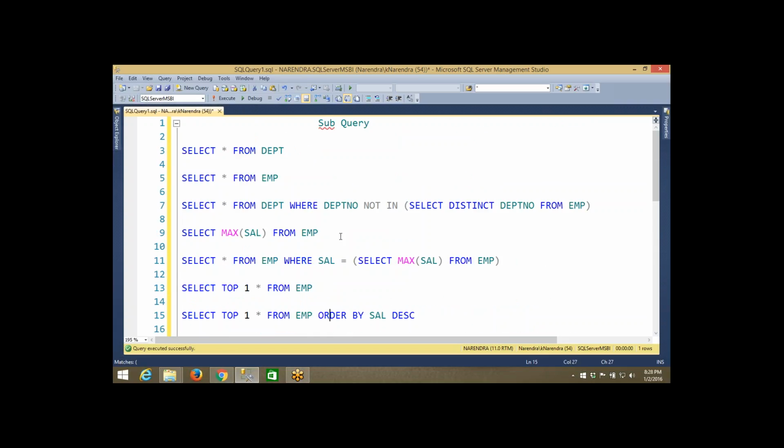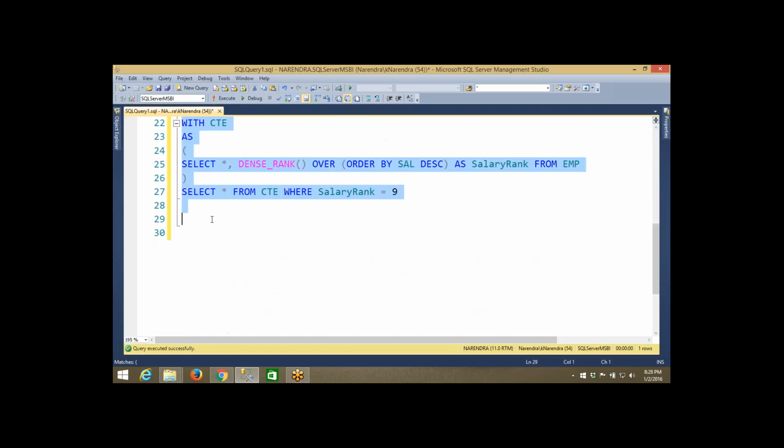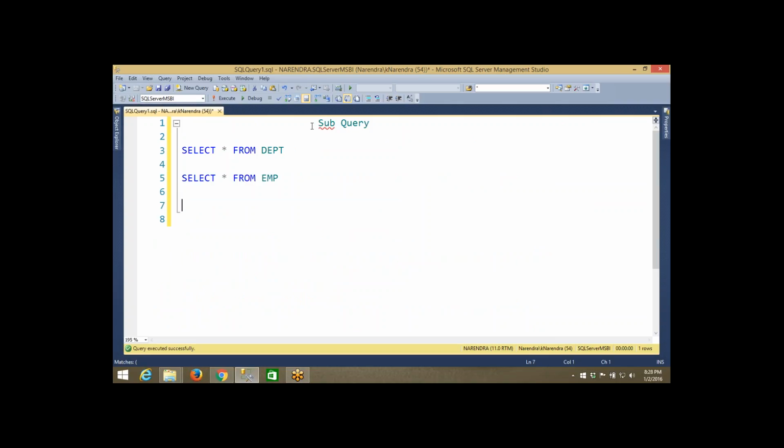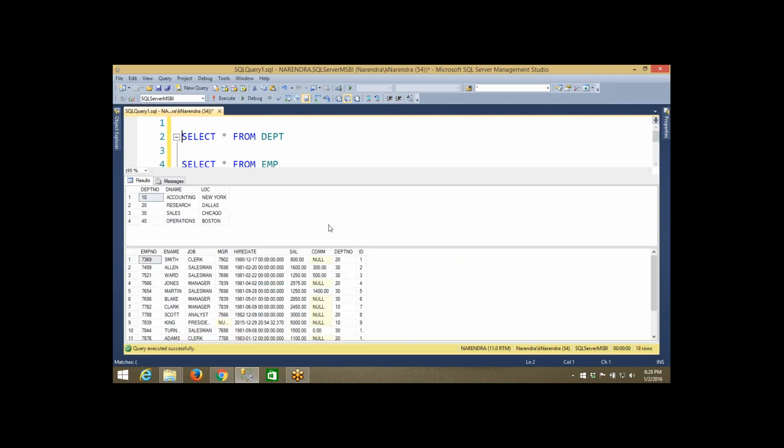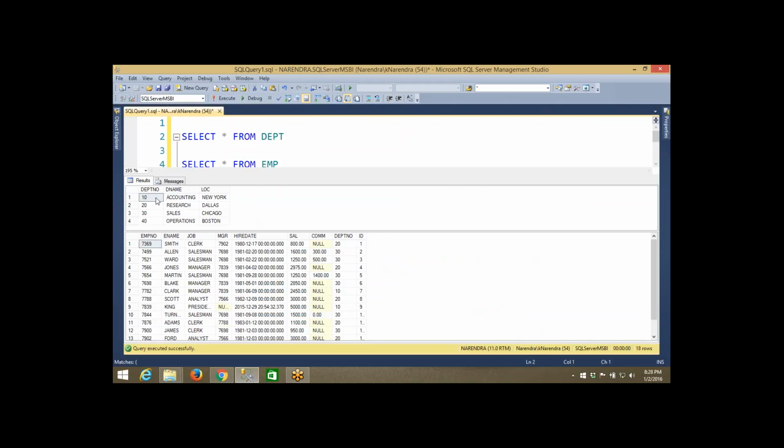So sometimes not only comparison, sometimes we need to retrieve the data from multiple tables. That is where the joins concept was introduced in SQL. I will just show you one example. Forget about this subqueries concept. Now let us see. This is the department table, the department's information, and this is the employees' information.